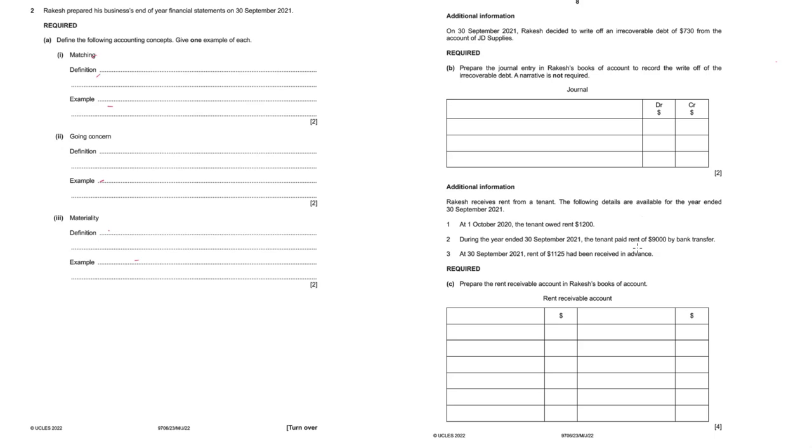expenses or transactions. Then additional information: On 30th September, Rakesh decided to write off irrecoverable debt of 730 from the account of JD Supplies. Journal entries required. It is easy. Irrecoverable debt will be debited. JD Supplies will be credited.